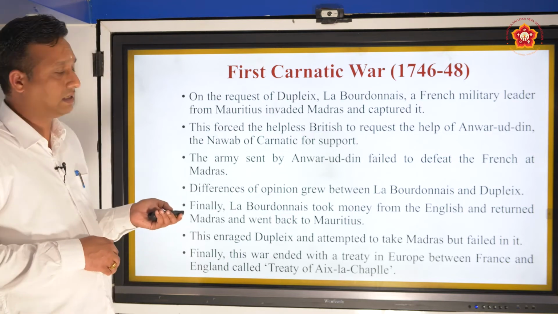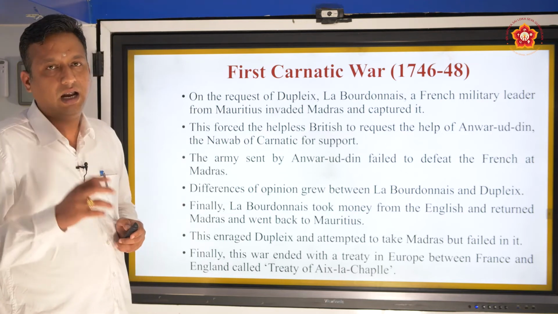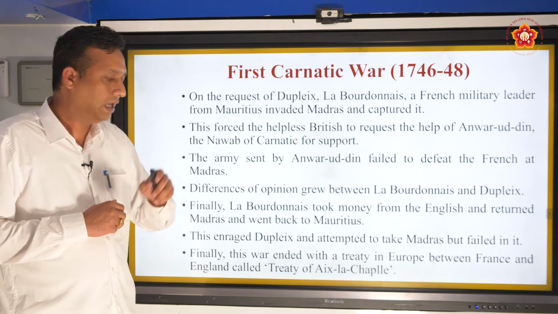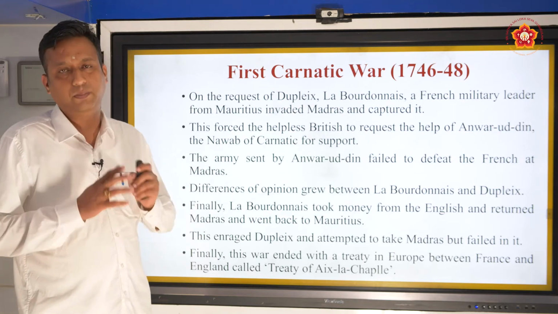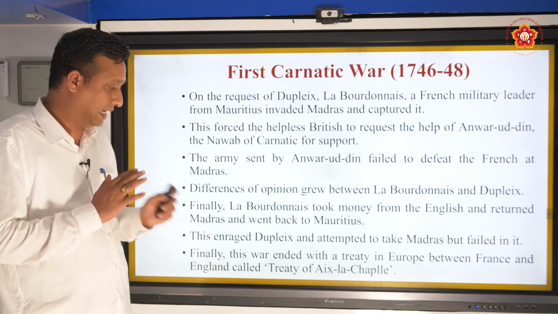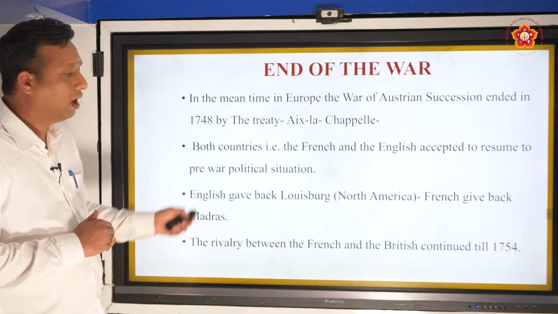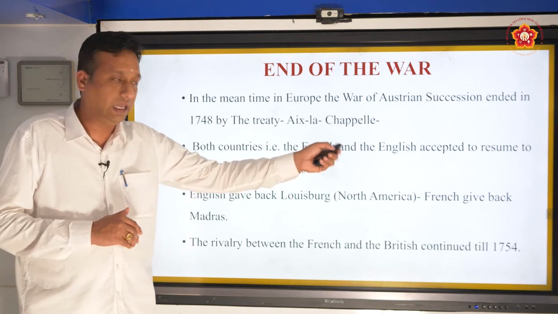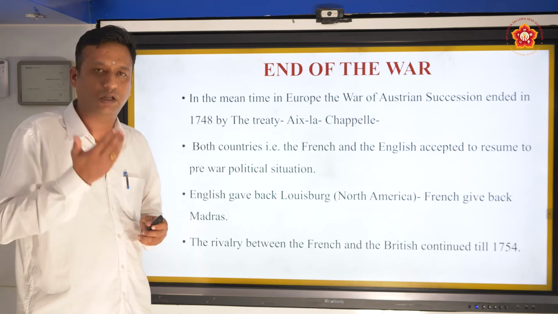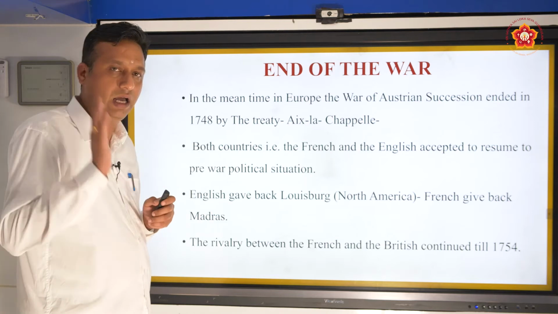In the beginning only we discussed, in Europe there was a war between Austria and Prussia, and one group was supported by French, another group supported by English, and there they wanted peace. So they signed a treaty. From here onwards we don't want war, and they signed an agreement there. It was called the Treaty of Aix-la-Chapelle. According to that treaty, both the countries, French and English, accepted to resume the pre-war political situation. What happened before the war? So they considered, okay, we will go according to the situation before.